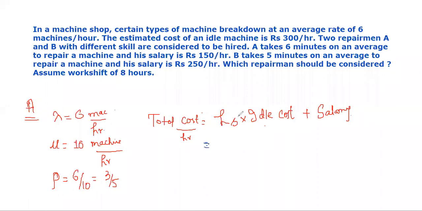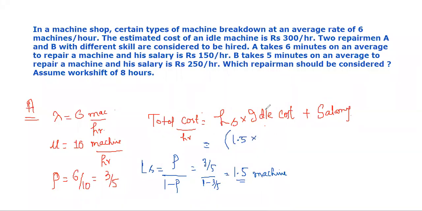So I have to find here Ls. I won't find here Lq, but I will find here Ls. That will be equal to rho into rho divided by 1 minus rho. That will be equal to 3 by 5 divided by 1 minus 3 by 5, and I think it is equal to 1.5. Okay, 1.5 machines. The unit here is machines. Okay, so we will write here 1.5 machines into idle cost per machine.